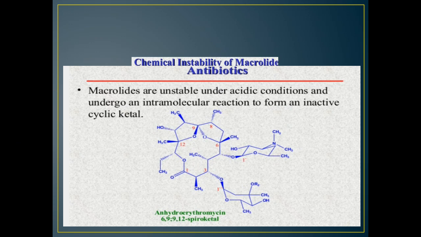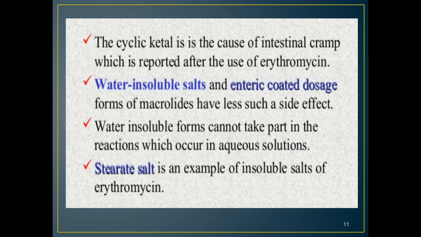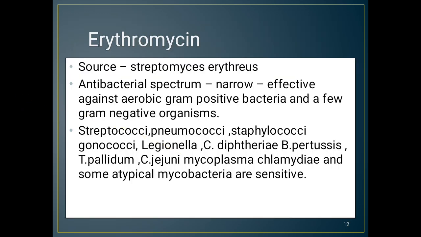Macrolides are unstable under acidic conditions and undergo an intramolecular reaction to form an inactive cyclic ketal. The cyclic ketal is the cause of the intestinal cramps which are reported after the use of erythromycin. Water insoluble salts and enteric-coated dosage forms of macrolides have fewer such side effects. Water insoluble forms cannot take part in the reactions which occur in aqueous solution. Erythromycin stearate is an example of an insoluble salt of erythromycin. Erythromycin's main source is Streptomyces erythraeus.